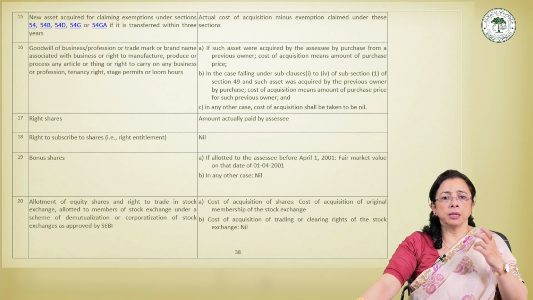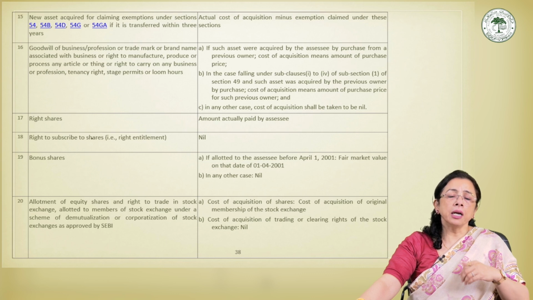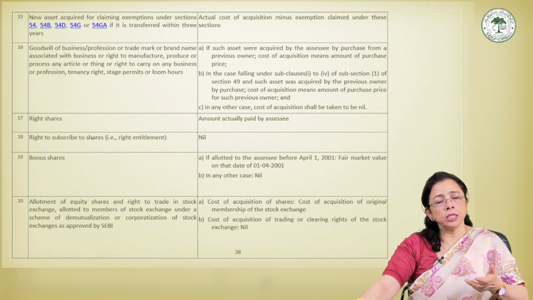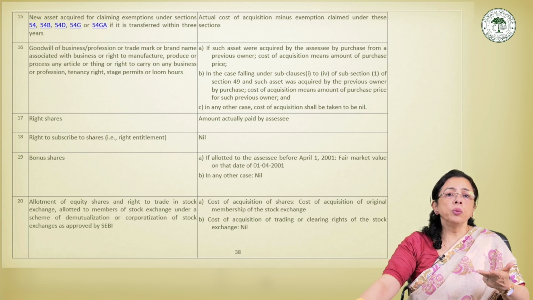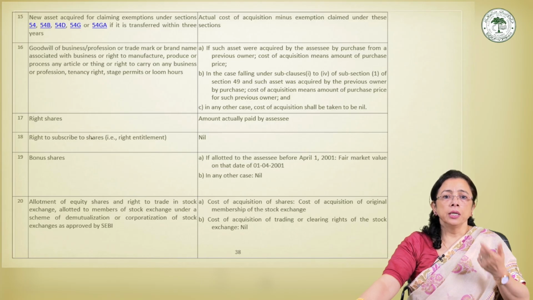Sometimes, if these assets are purchased from the previous owner, different instruments may be used for calculation also. For example, goodwill can be computed on the basis of the profits or supernormal profit that are earned.